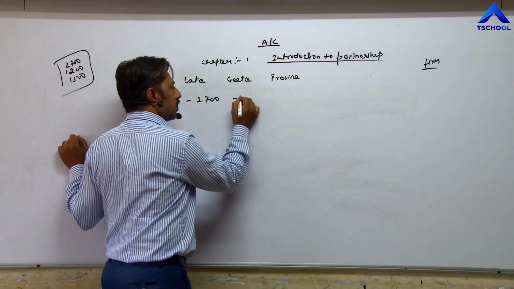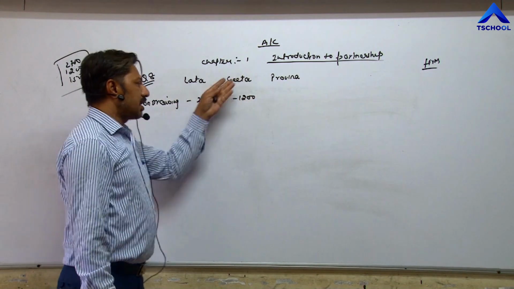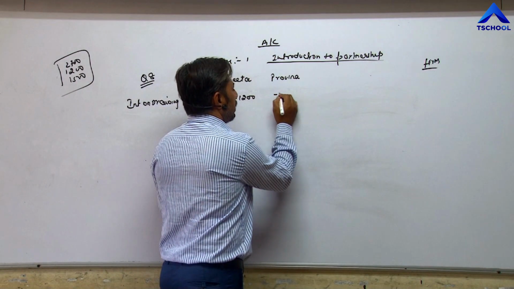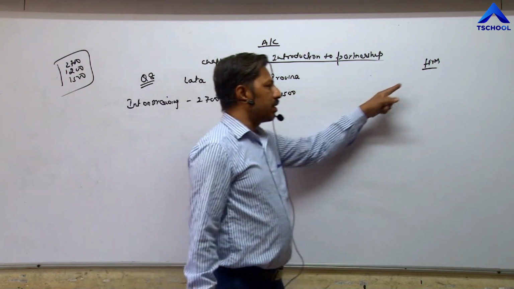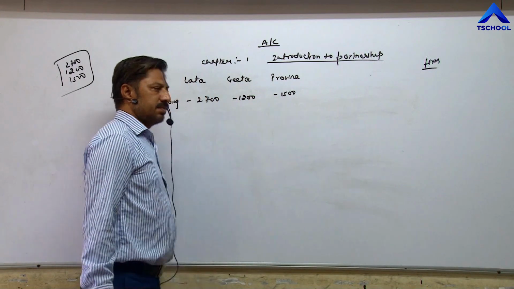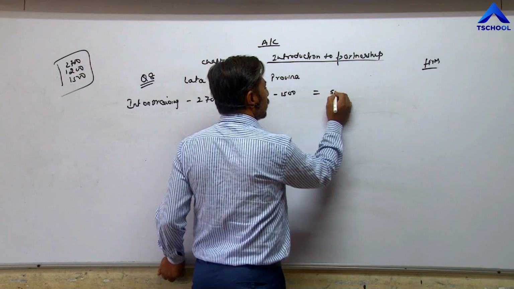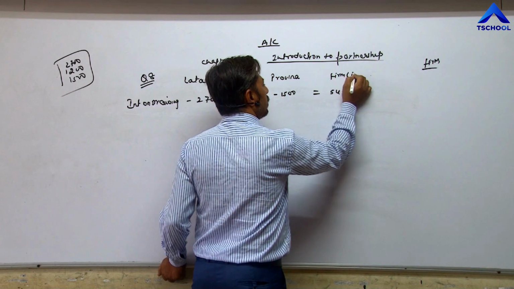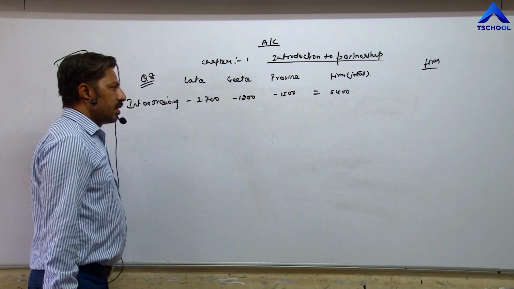Similarly, minus 1200, she is also paying 1200, and her capital reduces. And last, minus 1500. She is also paying 1500 to the firm, so her capital reduces. That's why we put the sign of minus. In total, these three partners have paid 5400 to the firm as interest on drawing.